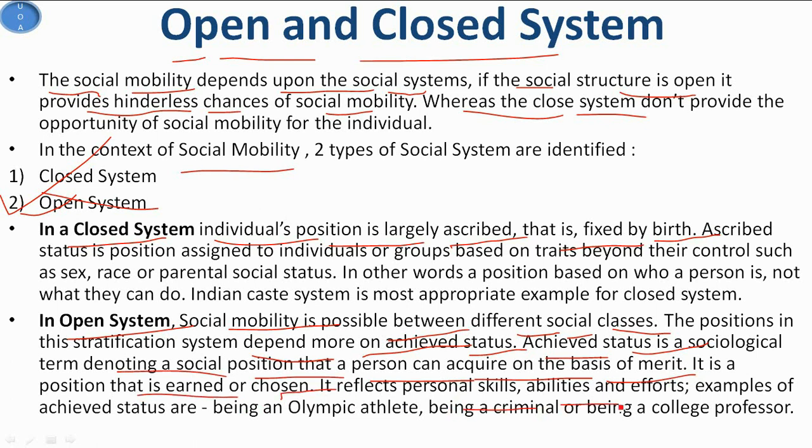It reflects personal skill, abilities and efforts. For example, achieved statuses are being an Olympic athlete, so a person achieves the status of Olympic athlete when he performs very well in the Olympics. Being a criminal or being a college professor are other examples. So according to his personal abilities and efforts, a person's status will be decided in an open system.